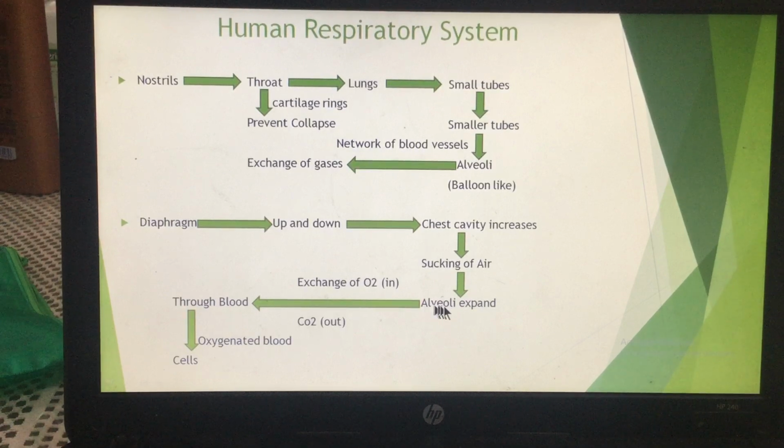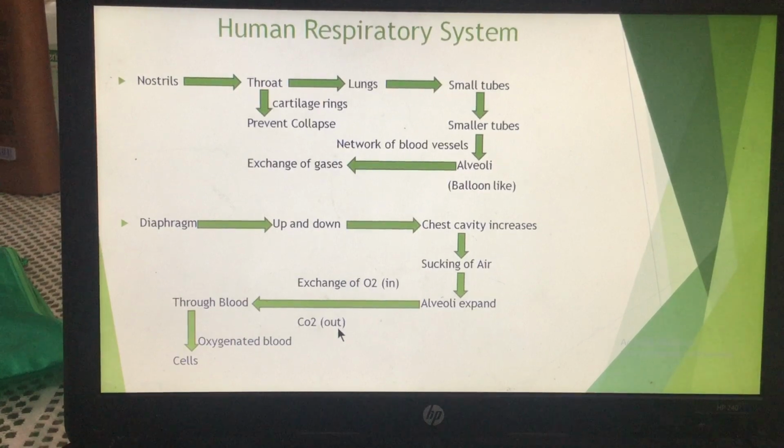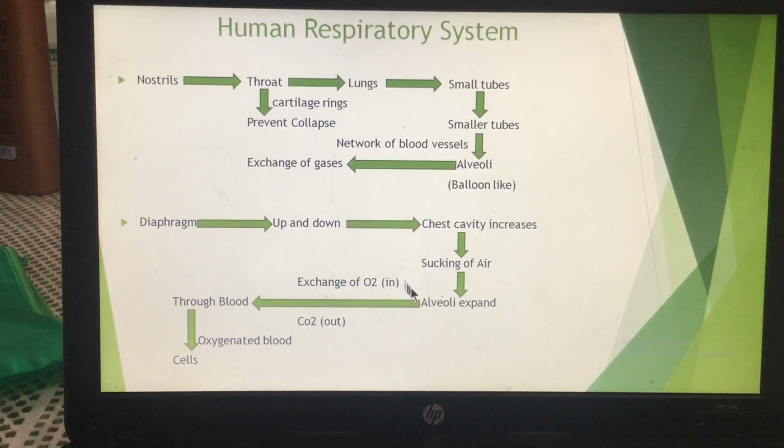Alveoli swell up like balloons, and the exchange of gases, exchange of oxygen and carbon dioxide, takes place between the alveoli and the blood, because these alveoli are surrounded with innumerable blood capillaries. So when the air is inside the alveoli, they expand, and as a result the exchange of gases takes place. From the alveoli, oxygen goes into the blood, and from the blood, carbon dioxide comes into the alveoli. So the exchange of oxygen and carbon dioxide between the blood and the alveoli takes place.